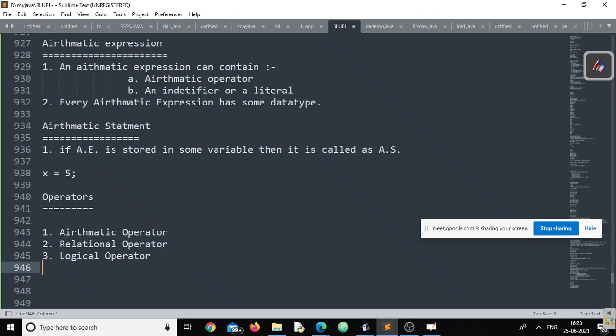I think only these three operators are there in your syllabus, right? Let us complete these three first, then if more will be there, we'll cover, right?